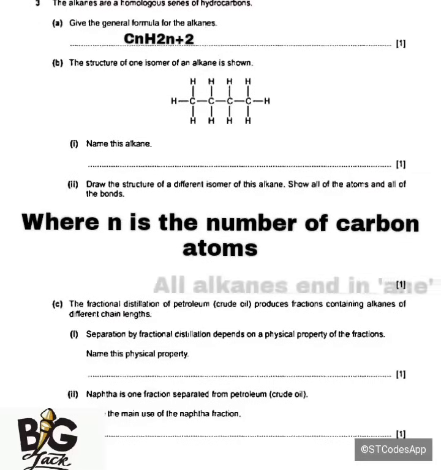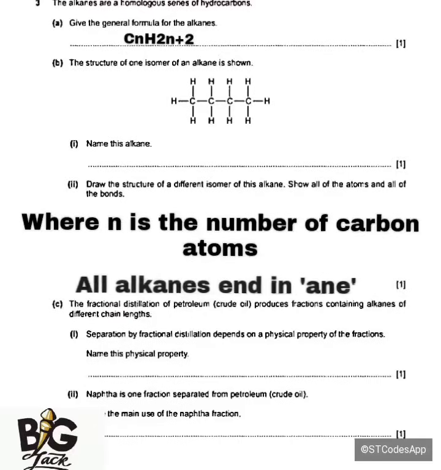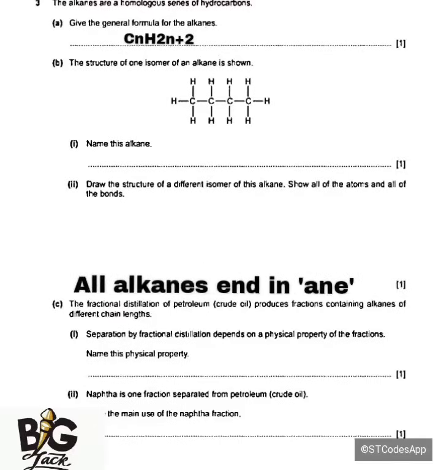Whenever you see a compound ending in A-N-E, that one is going to be an alkane. That is the suffix of alkanes. All alkanes end in A-N-E. For example, they can say butane or propane or ethane or methane.